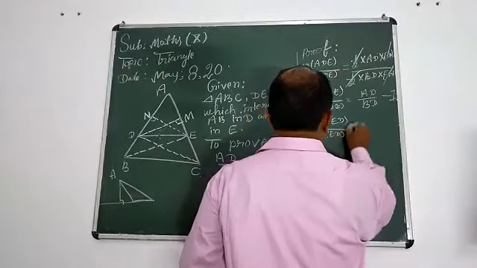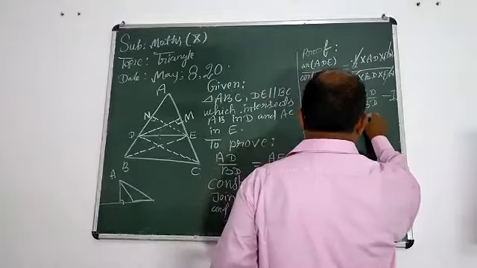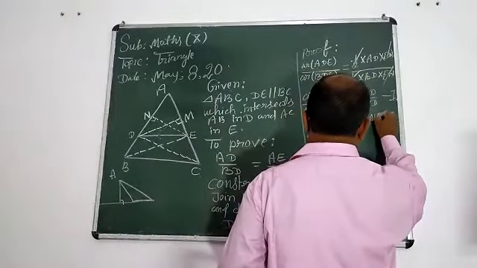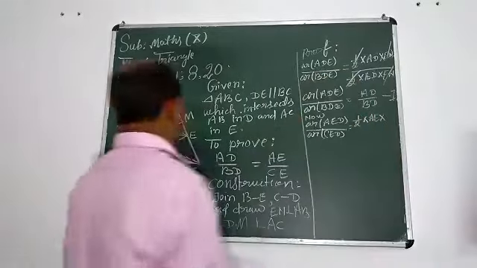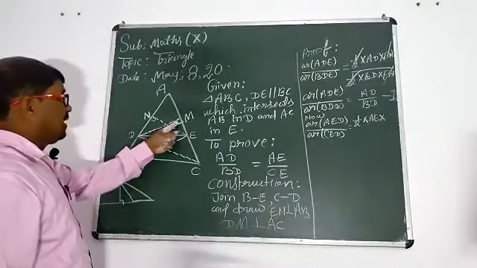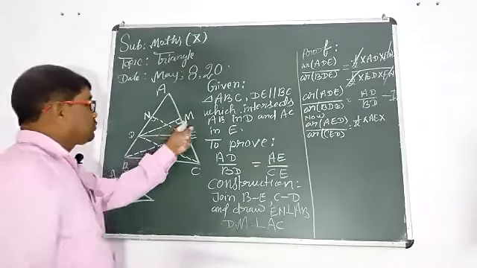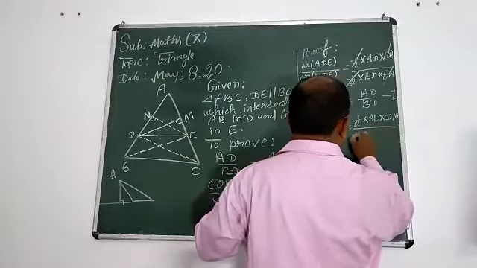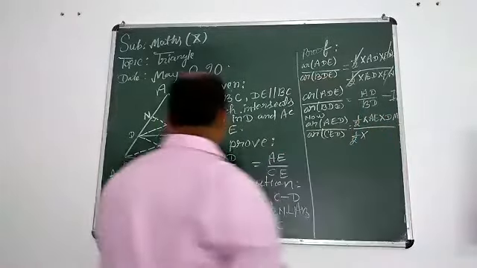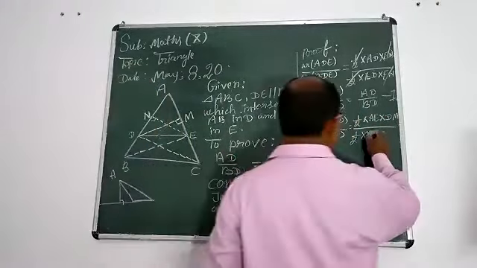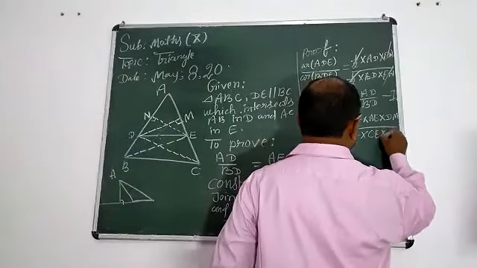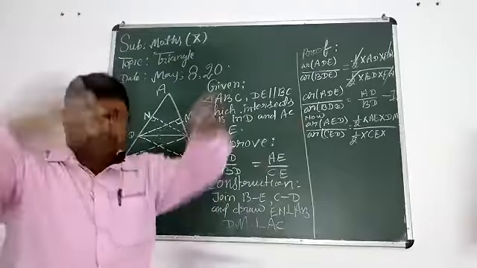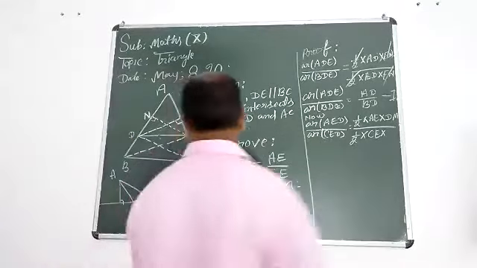Area CED equal to half multiply by the same formula. AE is the base and height will be, now check the altitude, DM. Upon half multiply, here base is CE, multiply the same altitude, just like the obtuse angled triangle.